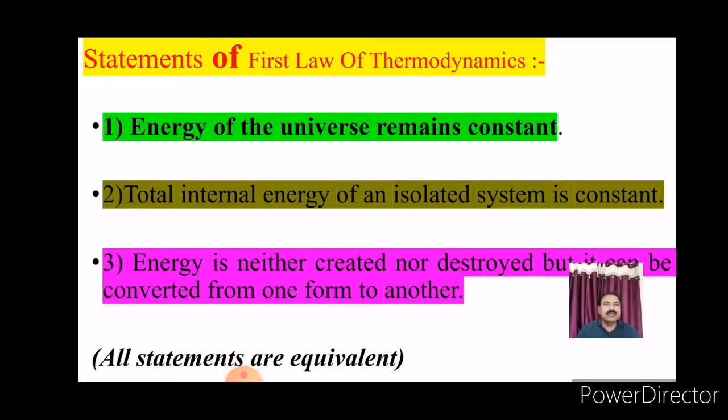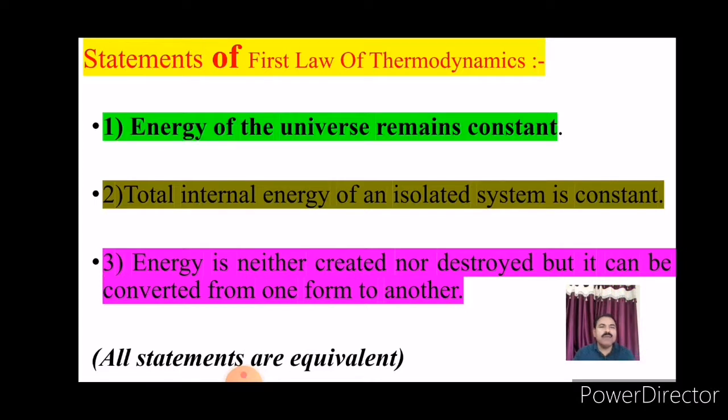Number 1. Energy of the universe remains constant. Second statement, total internal energy of an isolated system is constant. Third statement, energy is neither created nor destroyed, but it can be converted from one form to another.